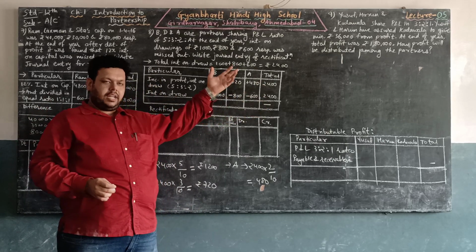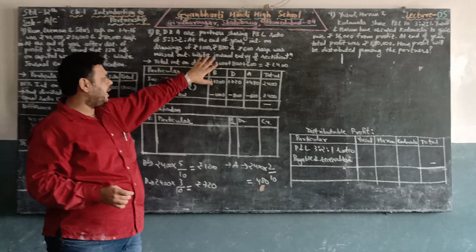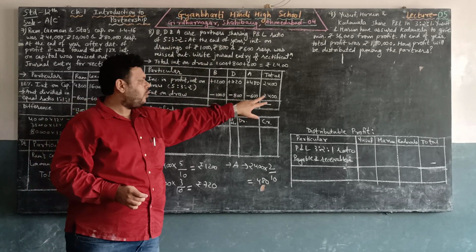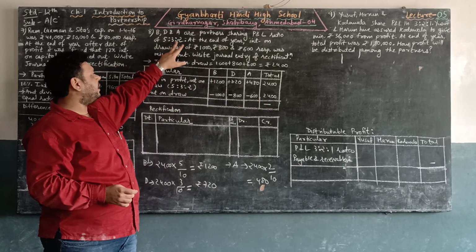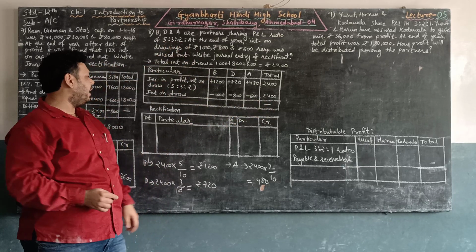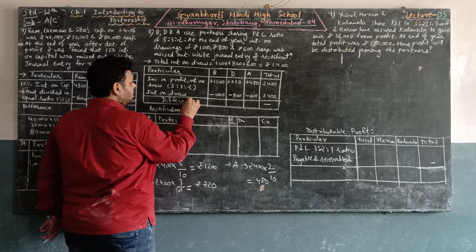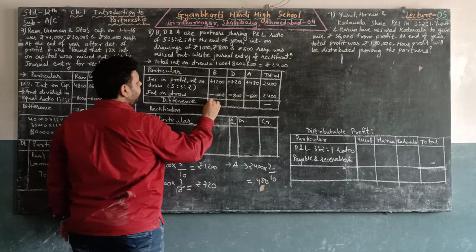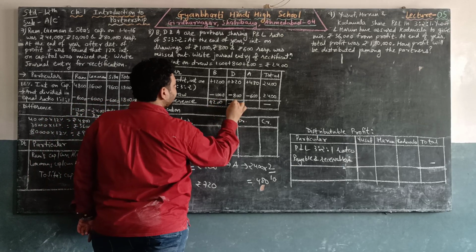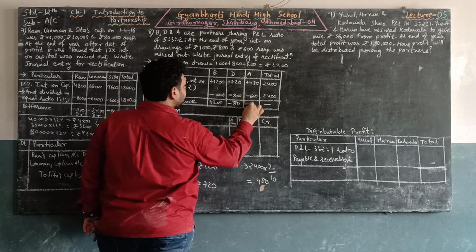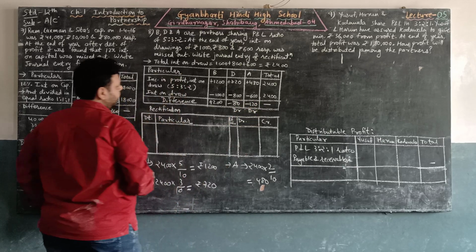It is their profit part, so their profit will increase in the profit and loss sharing ratio. So first we have added all three, that is 2,400, and divided in 5, 3 and 2. So after calculating the difference, here we will get plus 200, here minus 80, and here minus 120. So these two will be debited.